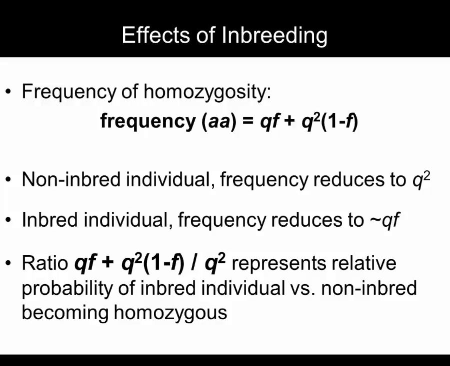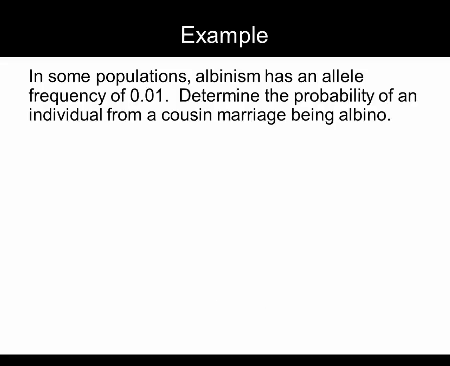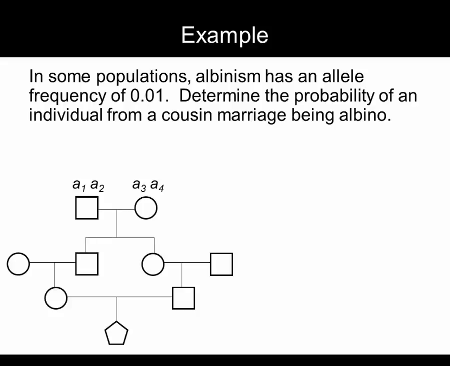By taking the frequency of homozygosity for inbred individuals and dividing by Q squared, the Hardy-Weinberg frequency of homozygosity, you can see how much more likely an inbred individual is to be homozygous compared to a non-inbred individual. Let's look at an example. Albinism is a recessive condition with an allele frequency of 0.01. What are the odds that the offspring of two cousins is albino?